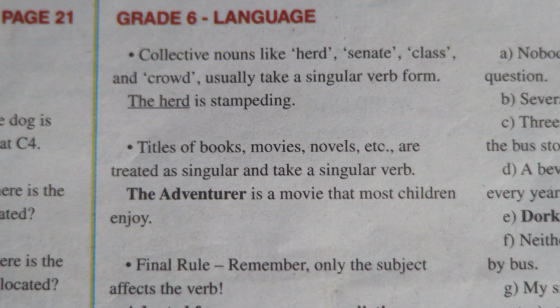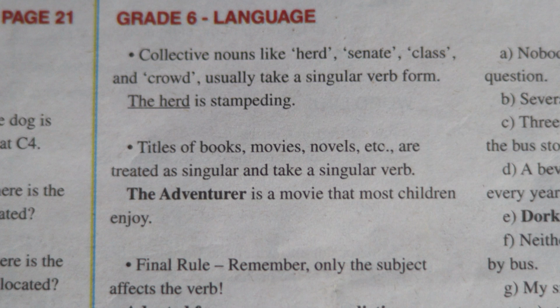It continues now. Collective nouns like herd, senate, class, and crowd usually take a singular verb form. For example, the herd is stampeding. Titles of books, movies, novels, etc. are treated as singular and take a singular verb. For example, The Adventurer is a movie that most children enjoy.